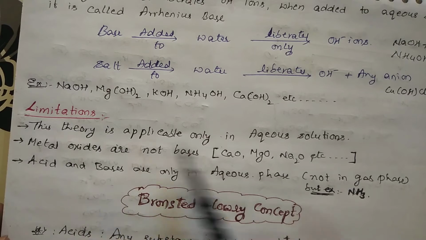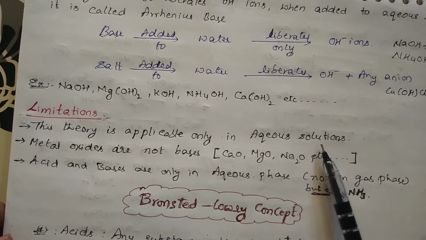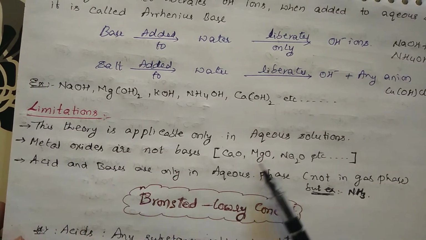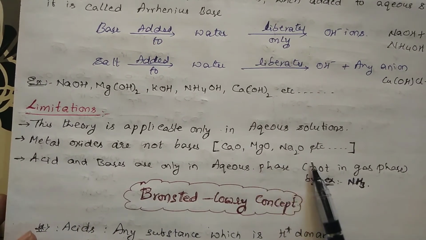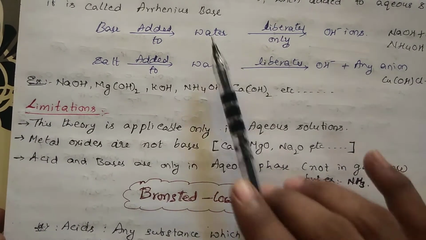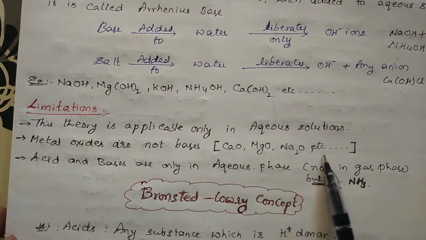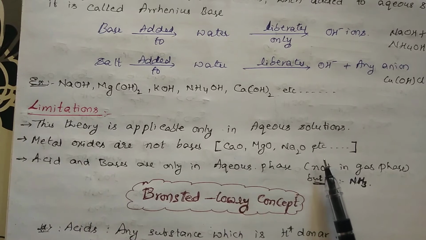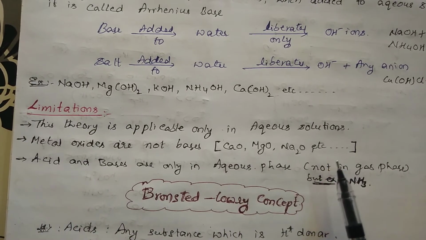Okay, so this is applicable only for the aqueous solution. If aqueous solution is absent, it can't say. And metal oxides, generally calcium oxide, magnesium oxide, Na2O, these are generally bases. But Arrhenius could not say this doesn't contain any H plus or OH minus, right? So he did not predict whether these are acids or bases. He could not explain that.